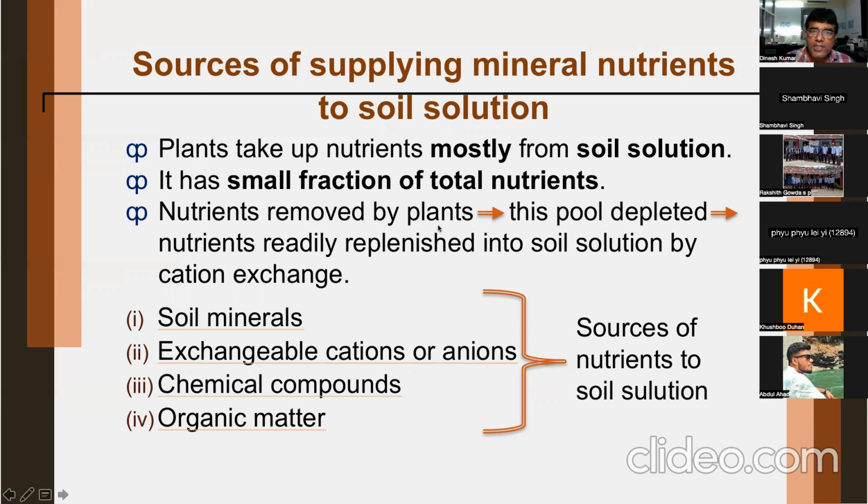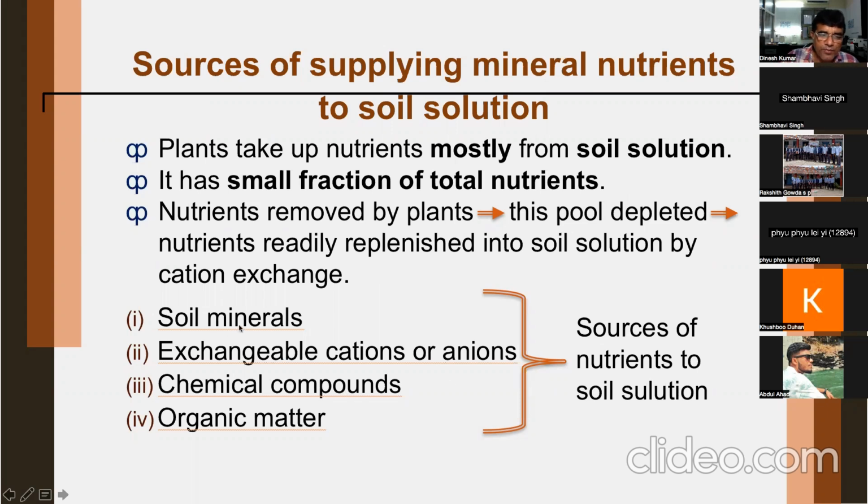The third point is nutrients removed by plant from the soil solution, and thus the pool is depleted. There may be shortage of nutrients in the soil solution. They may be lost by leaching also. Then nutrients are readily replenished or resupplied into soil solution by cation exchange. From cation exchange or anion exchange, nutrients can be supplied to the soil solution.